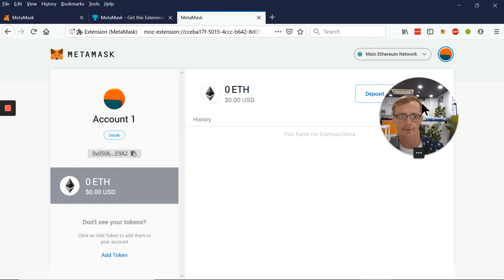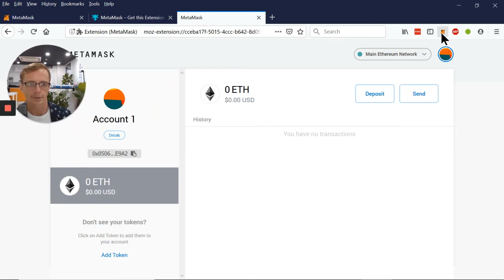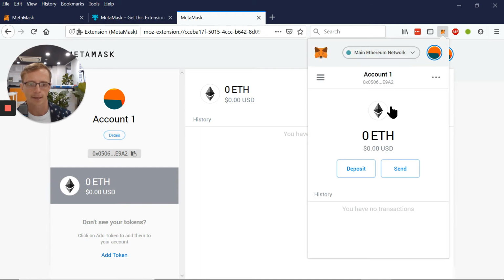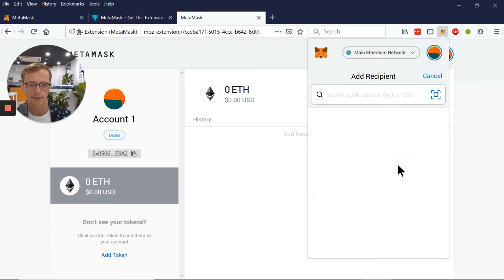Okay, and now you've got MetaMask. I'm just going to show you up here is the icon for the extension. You can click here, it will show you your balance. You can copy your send to address. You can also send and put in an address.